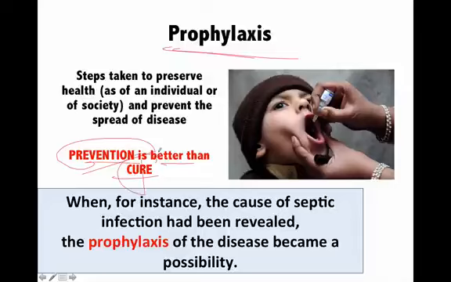It is always better to not let the disease affect you rather than, after the disease having affected you, you try to take medicines. So when we give the polio drops to a child, what we are doing? Prophylaxis. So vaccination is a type of prophylaxis.